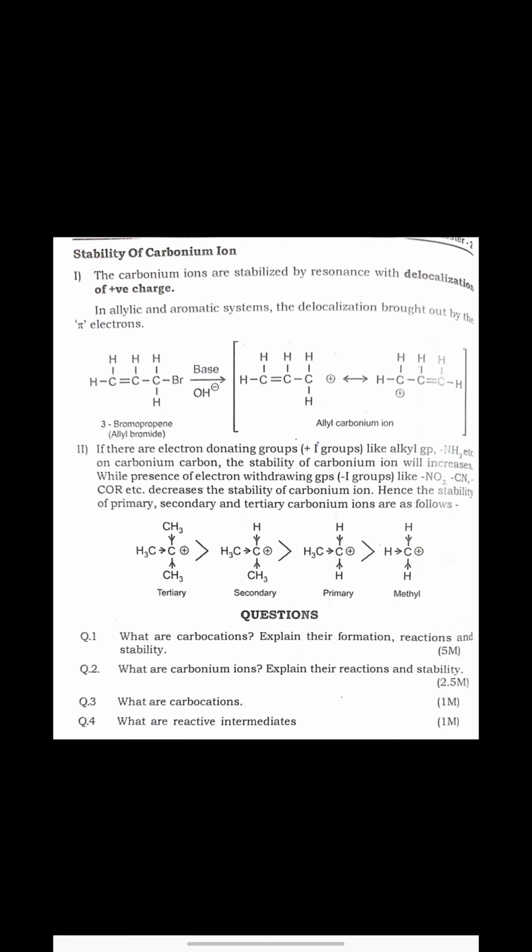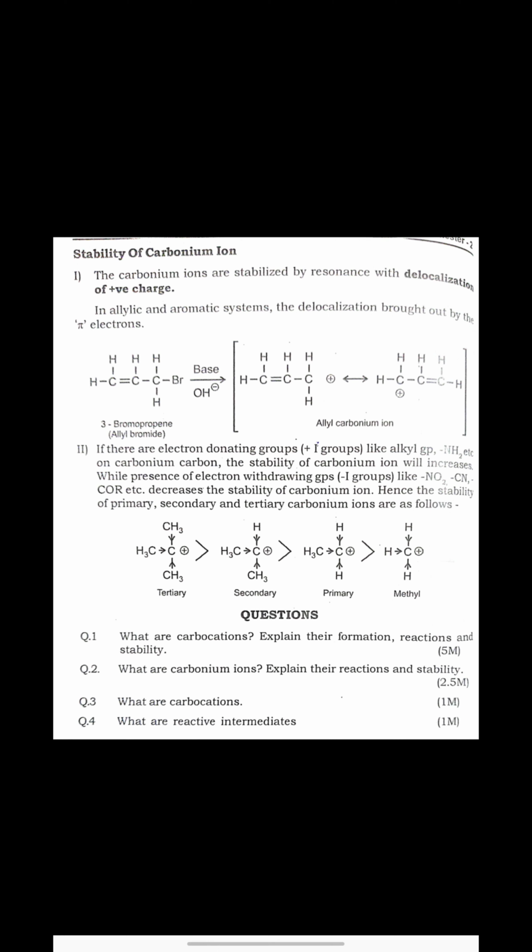Now we said before that carbonium ions are of three kinds: primary, secondary and tertiary. So which one is more stable? The tertiary one is more stable because a methyl group or any alkyl group is an electron donating group.